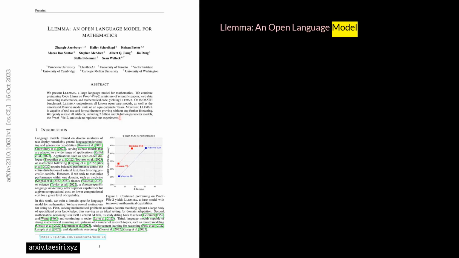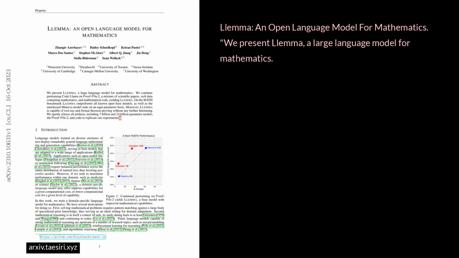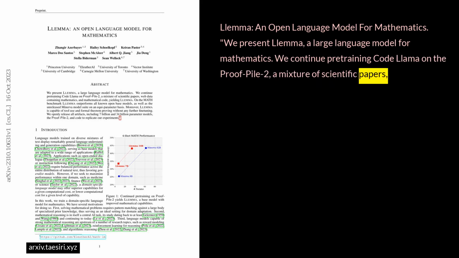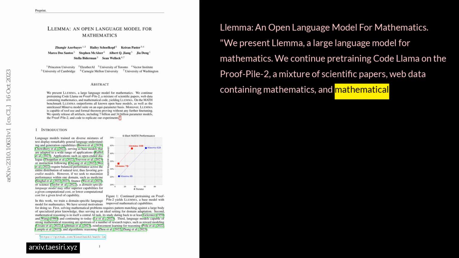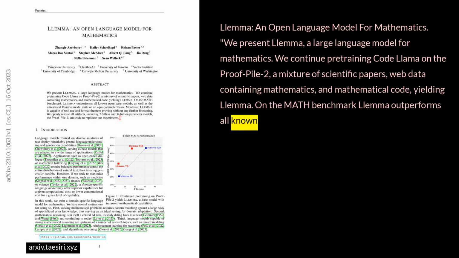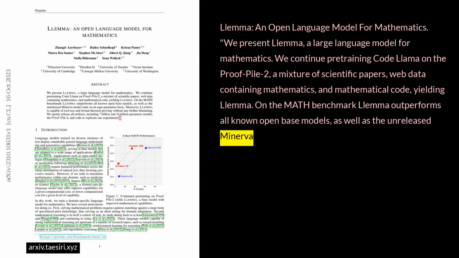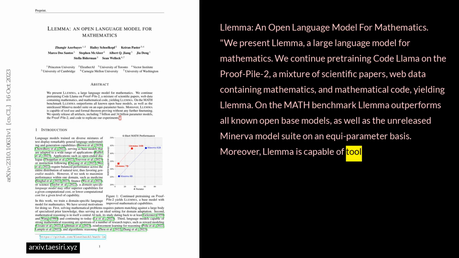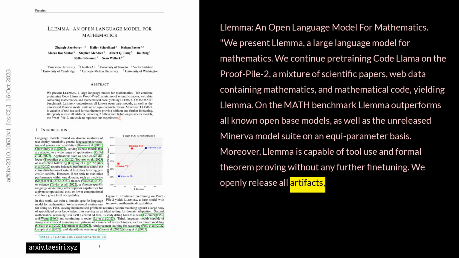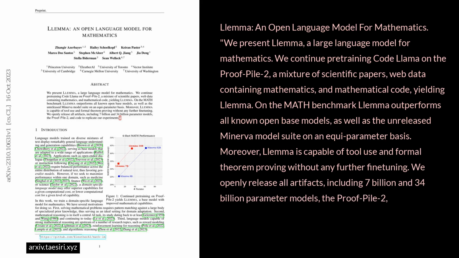Llemma, an open language model for mathematics. We present Llemma, a large language model for mathematics. We continue pre-training Code Llama on the Proof Pile 2, a mixture of scientific papers, web data containing mathematics, and mathematical code, yielding Llemma. On the MATH benchmark, Llemma outperforms all known open base models, as well as the unreleased Minerva model suite, on an equi-parameter basis. Moreover, Llemma is capable of tool use and formal theorem proving without any further fine-tuning. We openly release all artifacts, including 7 billion and 34 billion parameter models, the Proof Pile 2, and code to replicate our experiments.